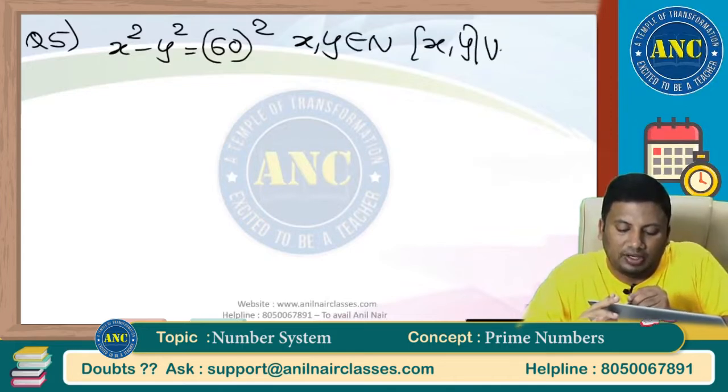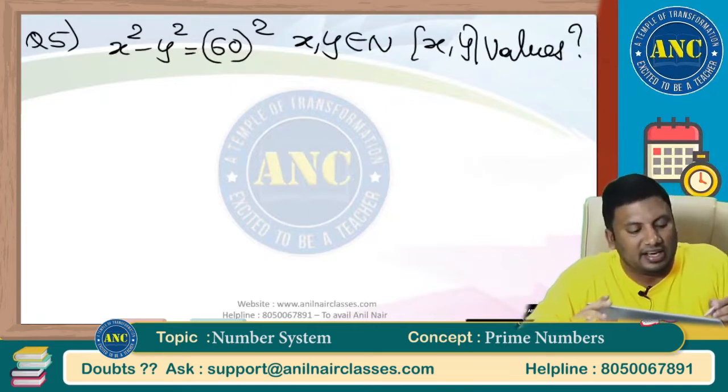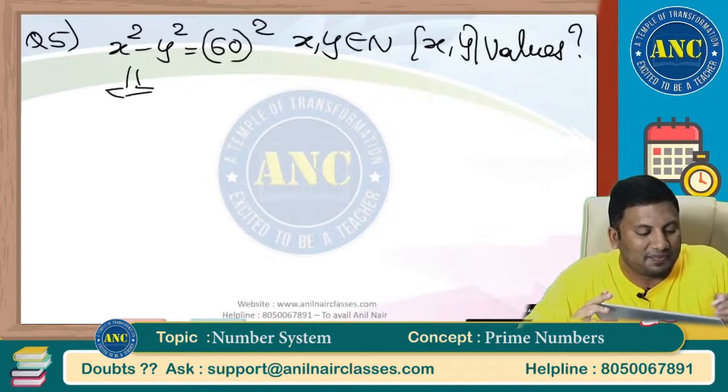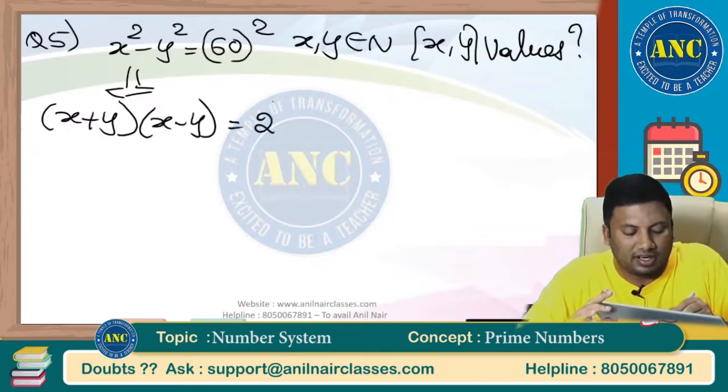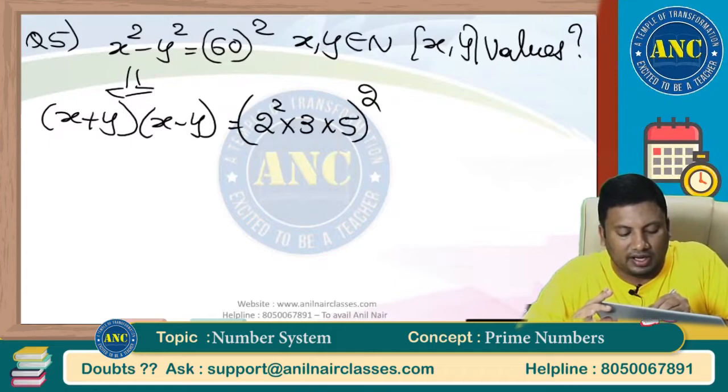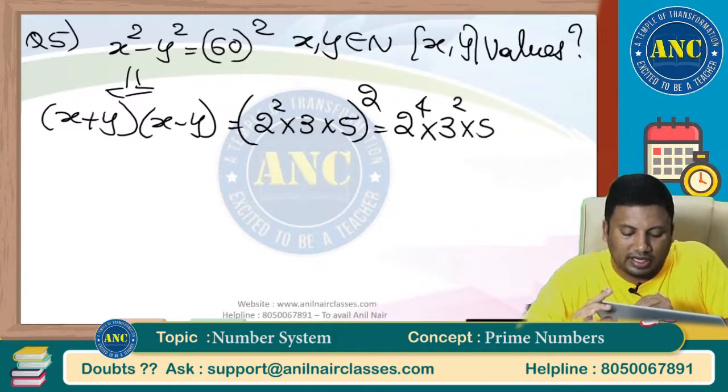How many values can x, y take? So x plus y into x minus y equals... First factorize this. 2 square into 3 into 5 whole square, which is 2 power 4 into 3 square into 5 square.